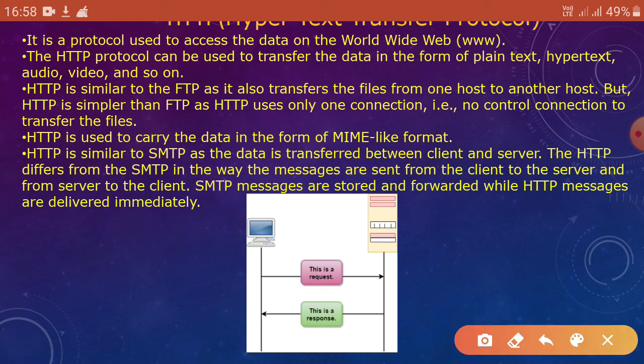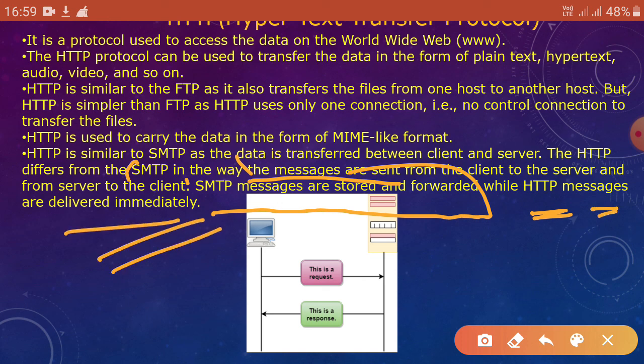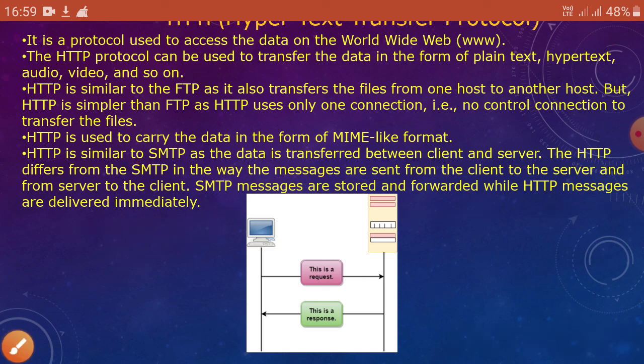Again, HTTP is similar to SMTP, the simple mail transfer protocol, as it transfers data between client and server. But the difference is in how the messages are sent from client to server and server to client. SMTP messages are stored and then forwarded, but in HTTP messages are delivered immediately. So this is the basic difference.